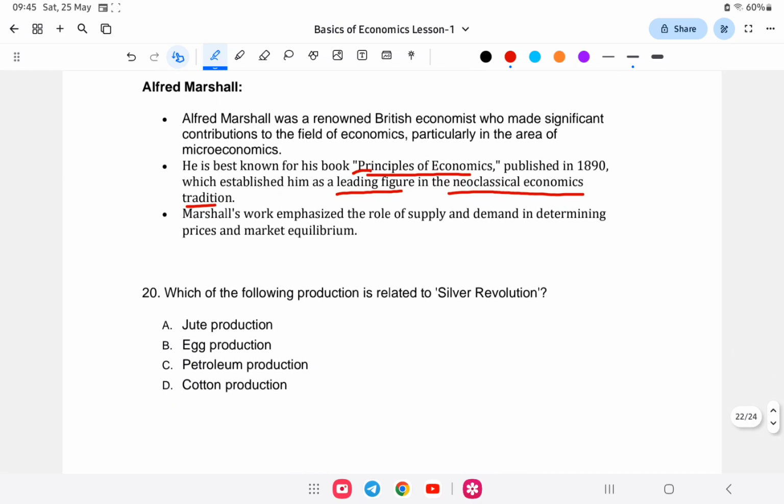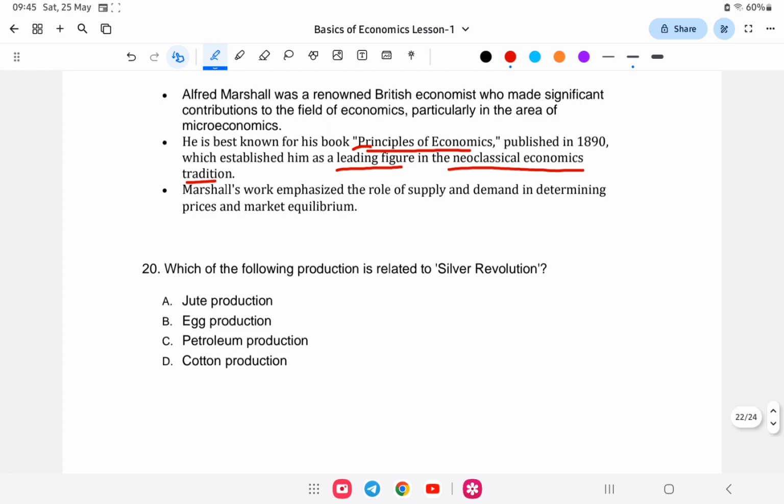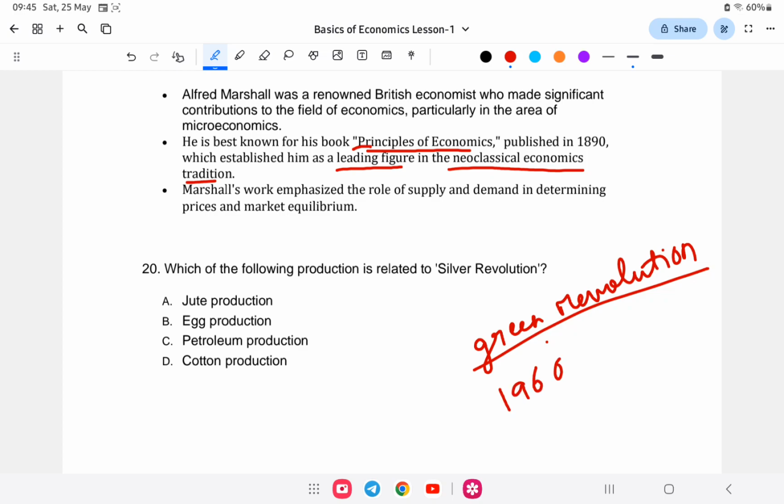Which of the following production is related to silver revolution? So there are many types of revolution in Indian economics. That is green revolution. Basically the key is, in a revolution there is a substantial increase in production of goods and commodities. For example, green revolution happened in the 1960s and the mastermind was Mr. M.S. Swaminathan, an agriculturist who was responsible for the green revolution in India.